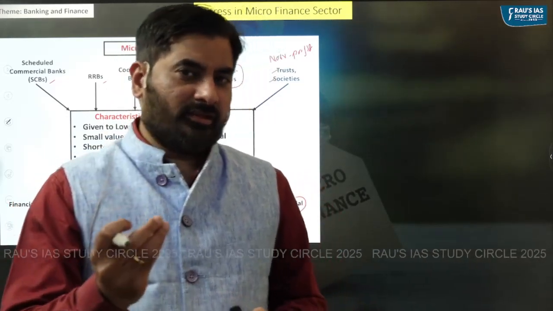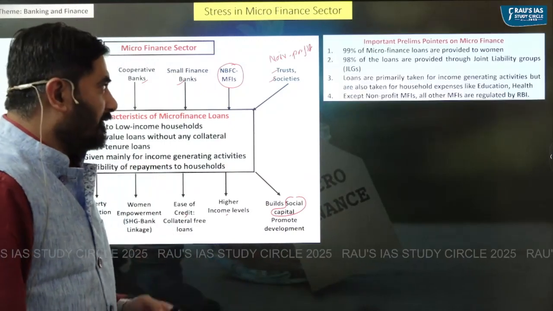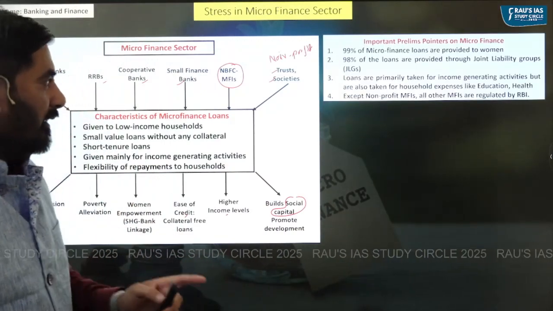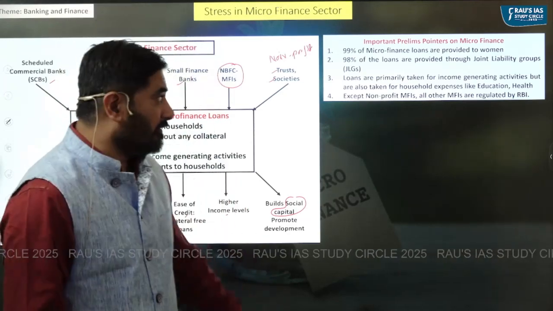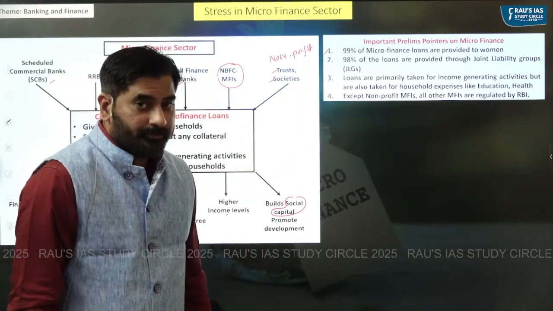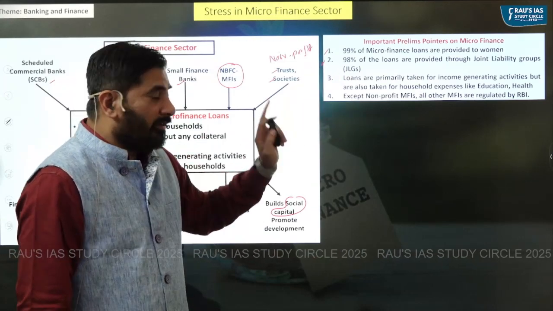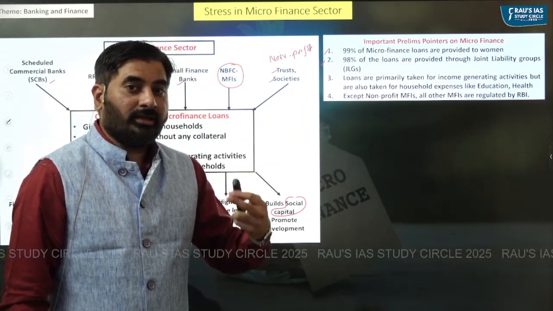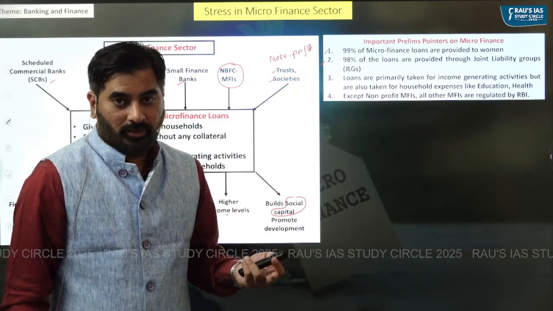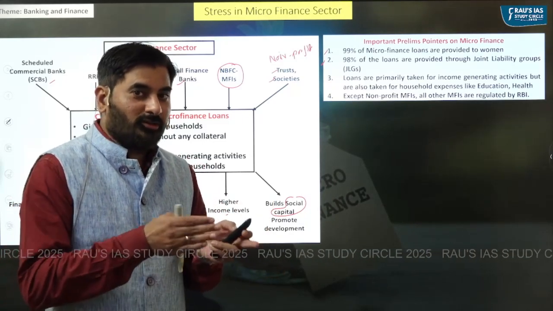Some unique features about microfinance: number one, 90 to 99% of microfinance loans are provided to women. 98% of microfinance loans are provided through joint liability groups. So you must be thinking, what are joint liability groups?